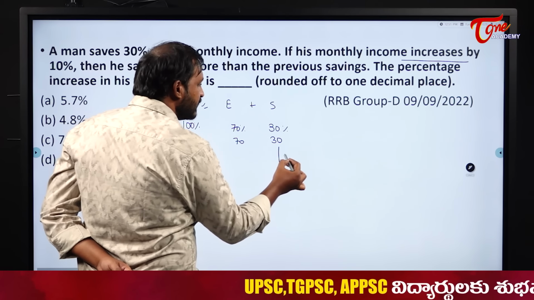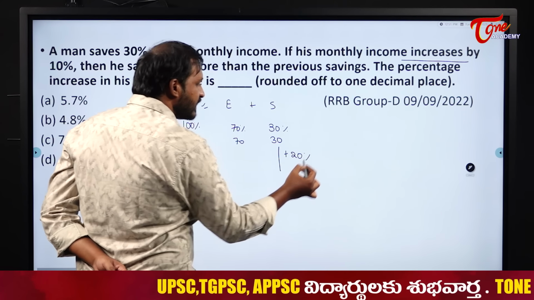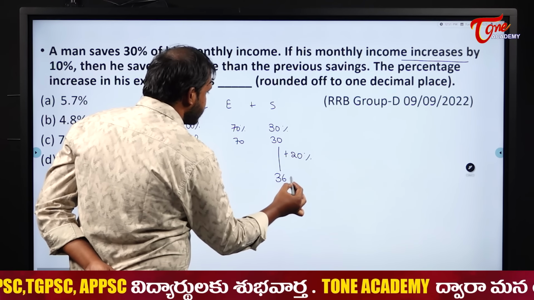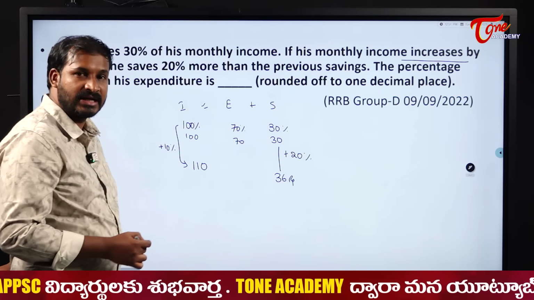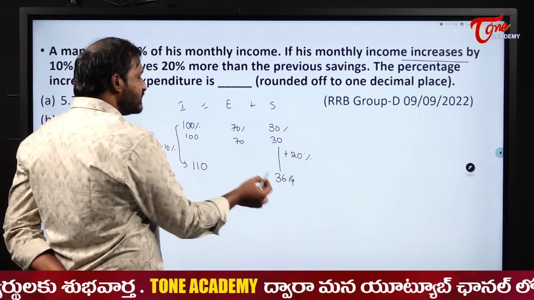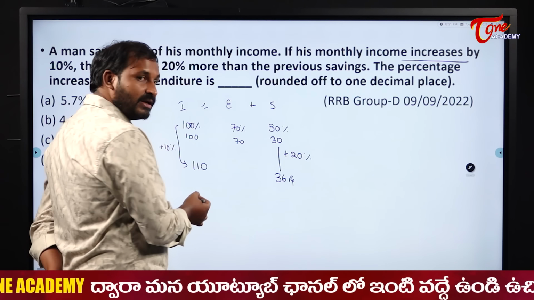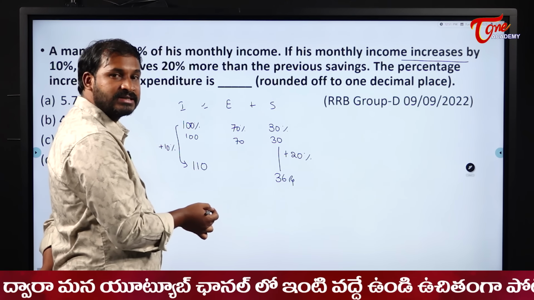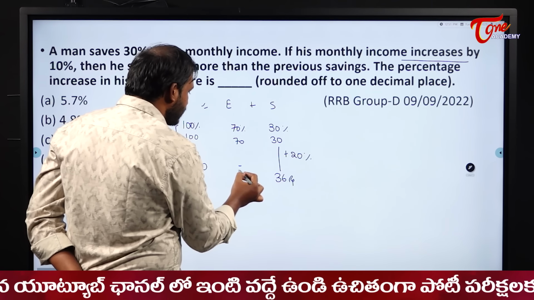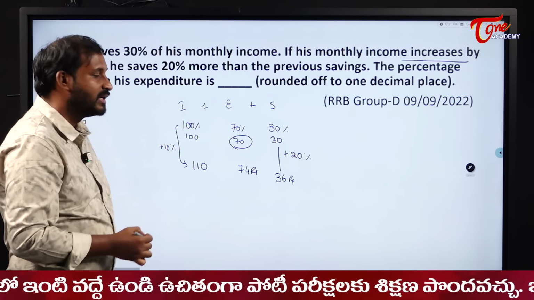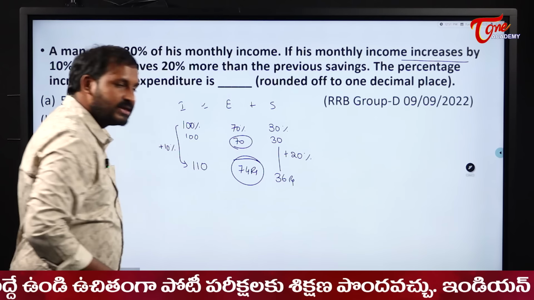What is 20% of 30, students? 6, right? So he will save how much? 36 rupees now. Now tell me, what is his expenditure? 110 minus 36. His expenditure will become what? 74 rupees. Earlier his expenditure is 70 rupees. Now his expenditure is 74 rupees.